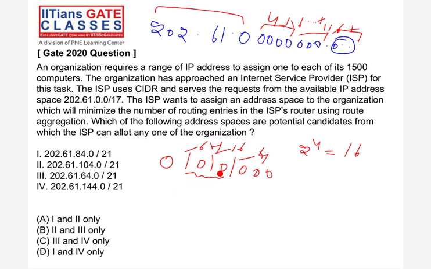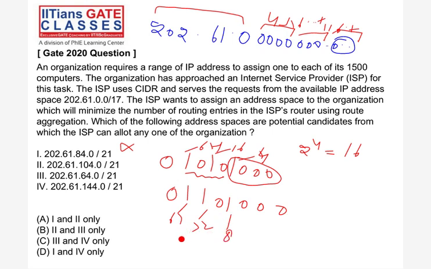Now check 104. 104 means 0, 1, 1, 0, 1, 0, 0, 0. This is your 64, this is your 32, and this is your 8. So 96 plus 8 is 104. Now check the 4 bits. Yes, 0110 is there. The remaining 4 host bits are 0, and the remaining next octet is 0. So yes, we can assign this one, because this subnet ID is possible.